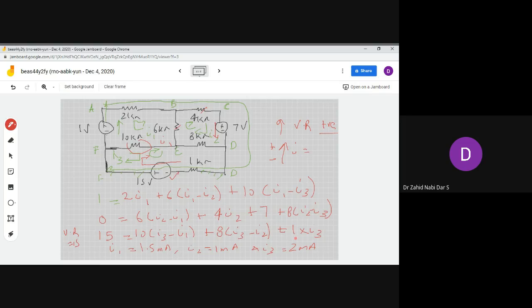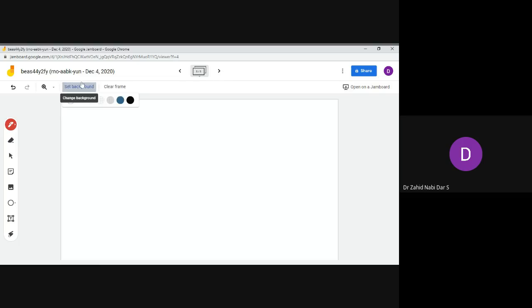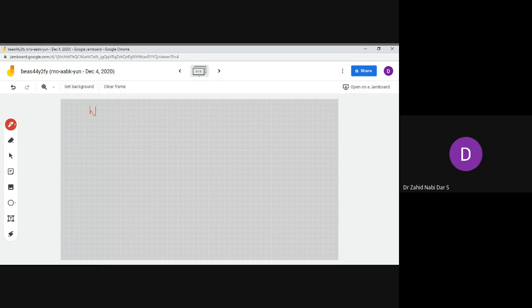Now let's understand the principle of super mesh. What is a super mesh? We saw in the case of a super node, if there is a voltage source between two labeled nodes, that was called a super node. If there is a resistance and a voltage source, that is not a super node, only a voltage source.